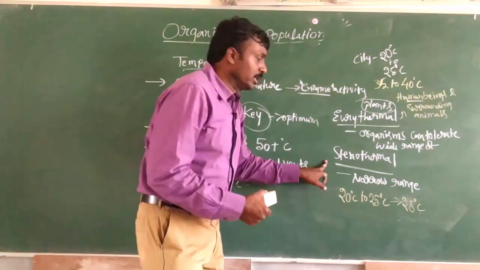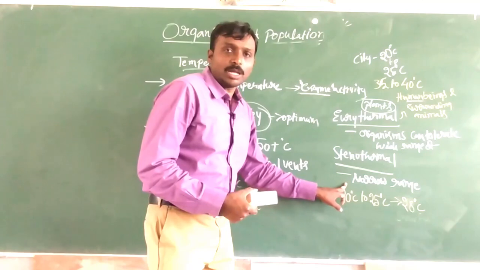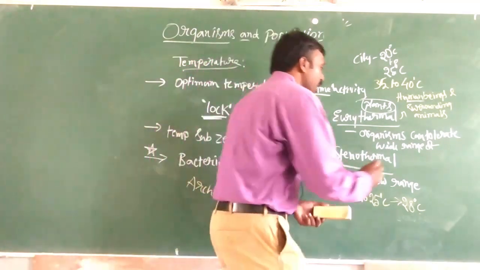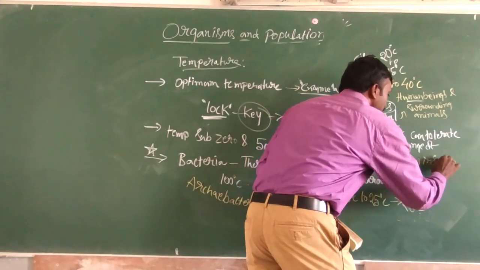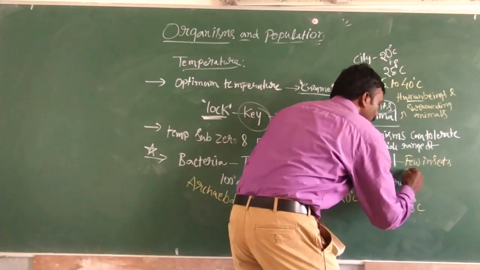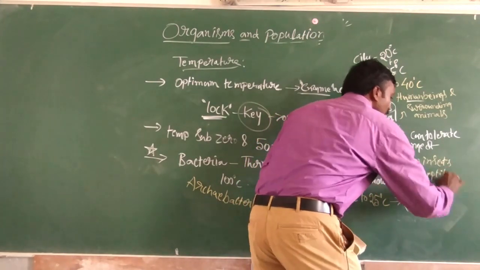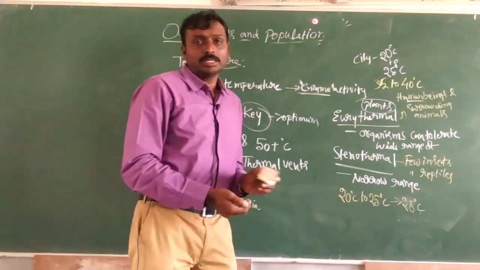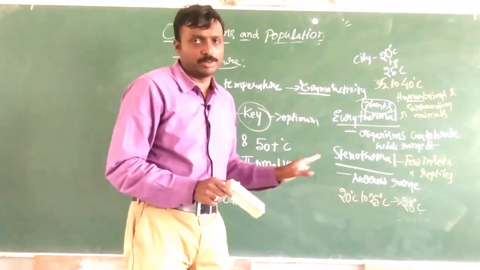So this is what stenothermal organisms are. Narrow range tolerance will be there for organisms. And examples are a few insects and a few reptiles, they will be stenothermal. Narrow range of temperature tolerance is observed in them.